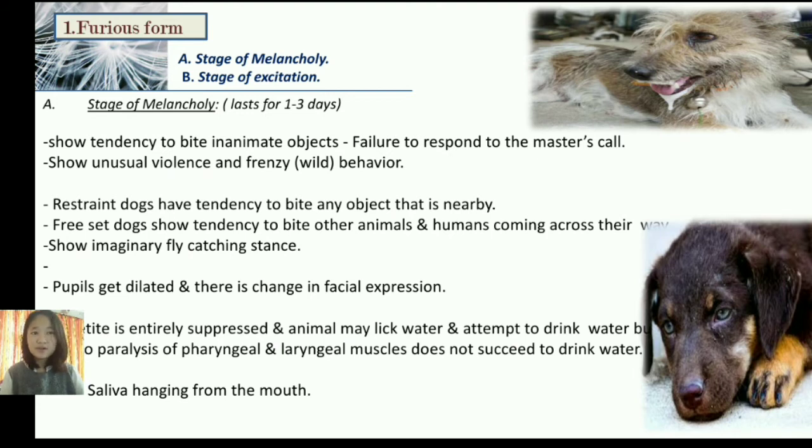respond to their master's calls, and their pupils dilate and there is a change in facial expression, and they often bite the object that is nearby, and they stand in a fly-catching posture, and they are unable to drink due to the paralysis of the pharyngeal and laryngeal muscles, and salivation from the mouth, where the saliva is hanging from their mouth.